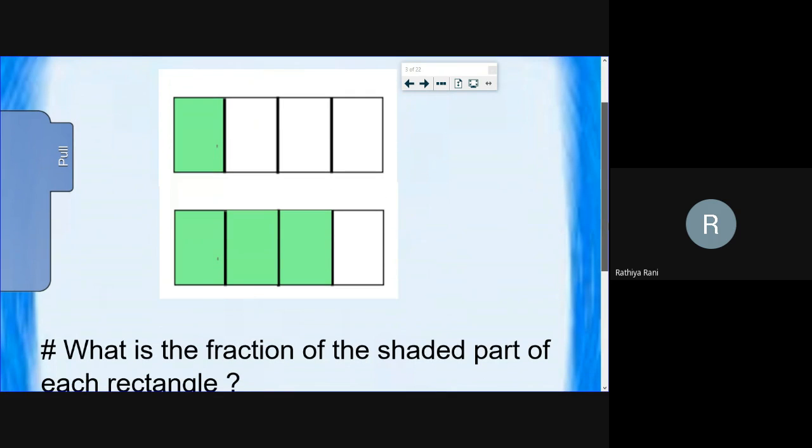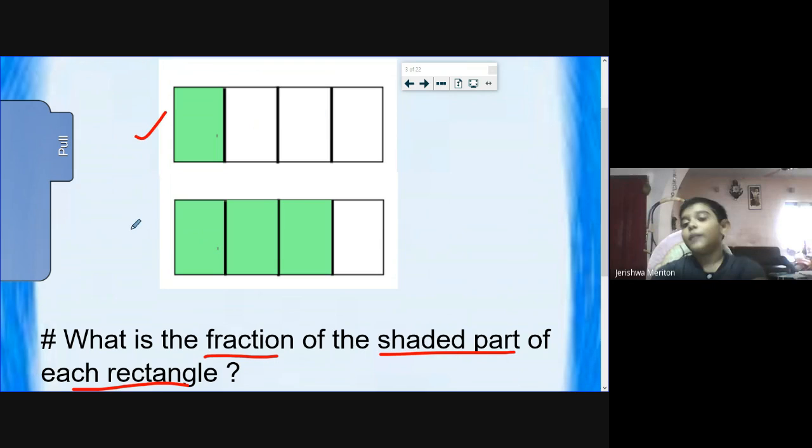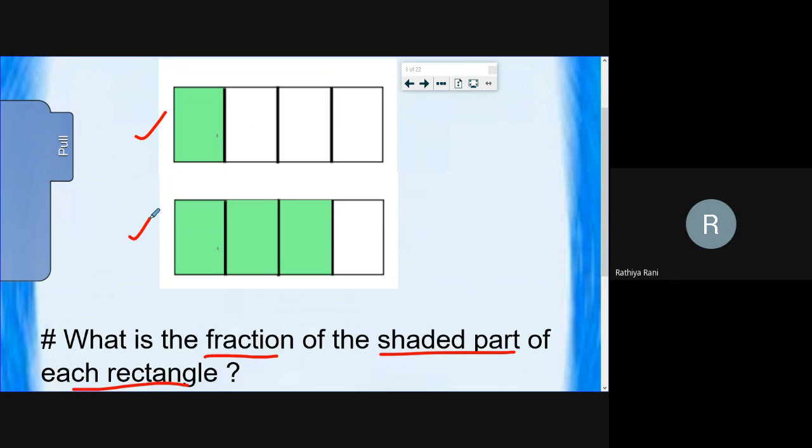So two pictures are here, right? What is the fraction of the shaded part of each rectangle? How many rectangles are here, Kim Mazania? Two rectangles. Yeah, there are two rectangles. So first write the fraction value of the first rectangle. Everyone write it in your note. Write the fraction of only the shaded part. The shaded color is green, right? So write the fraction of the shaded part of the first rectangle in your note.